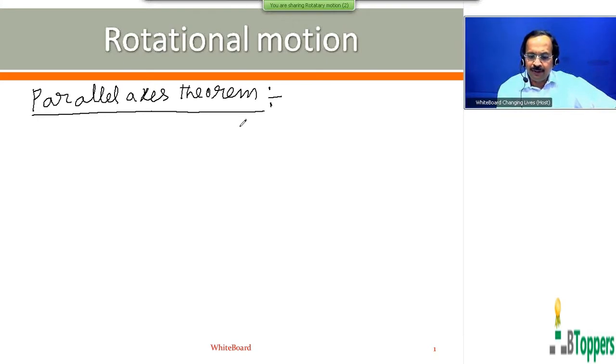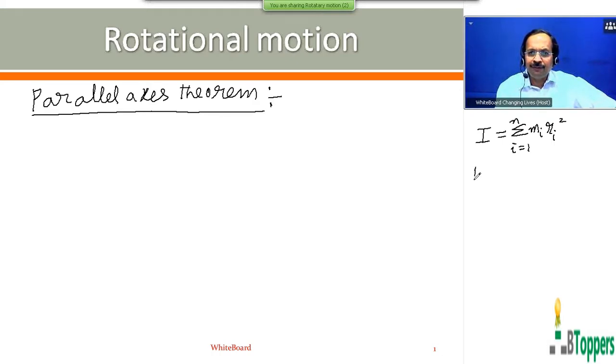So the moment of inertia of a system of discrete point masses about a given axis can be written as sigma mi ri square, where i is varied from 1 to n.